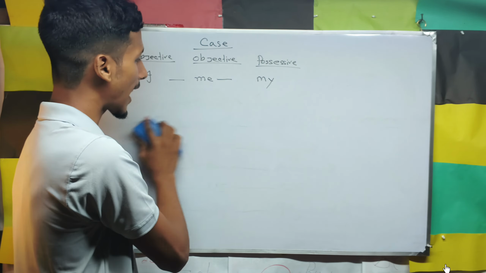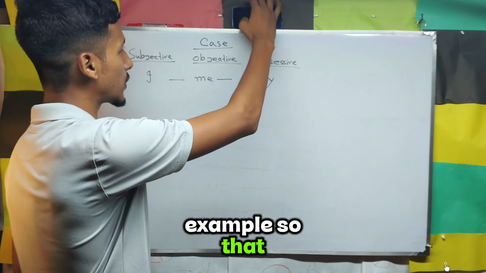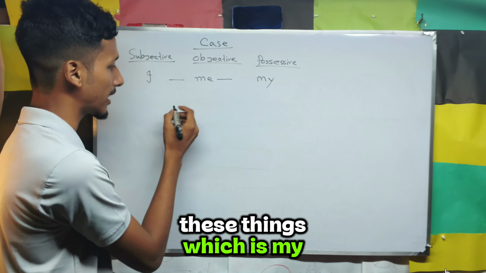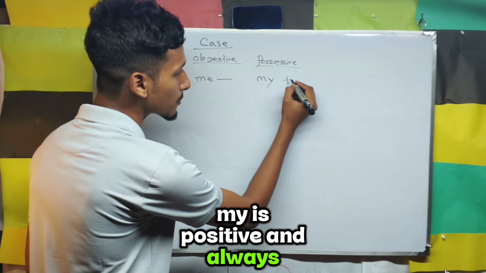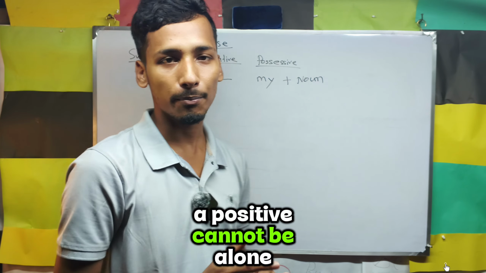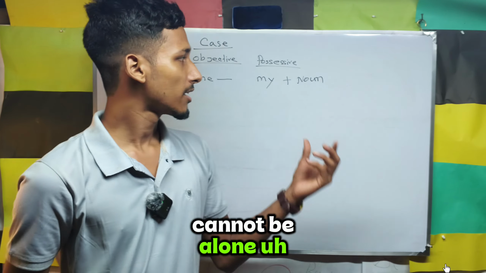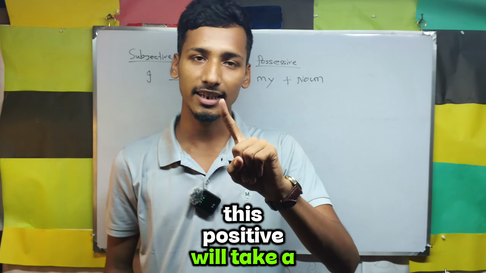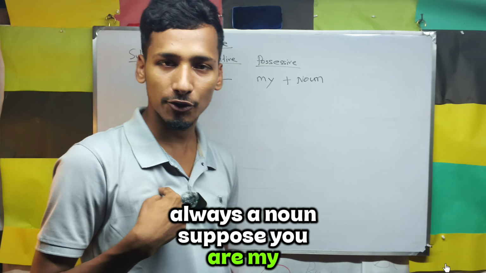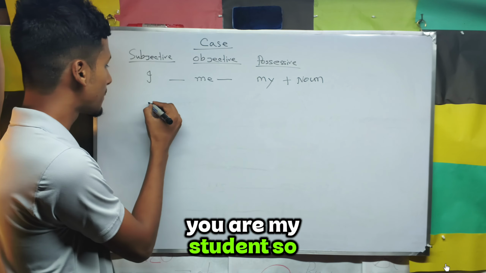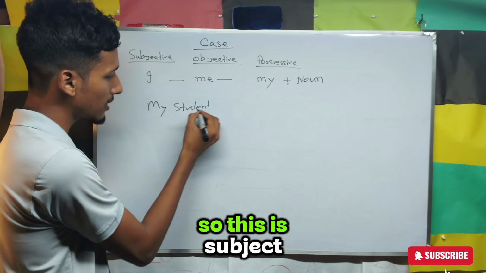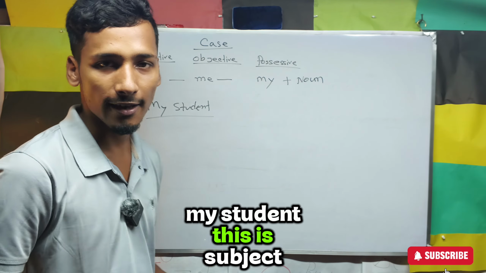Now I am going to give you another example so that you can be clear about these things, which is my. My is possessive and always possessive plus noun. A possessive cannot be alone. This possessive will take a noun. Suppose you are my student. My student. So this is the subject.